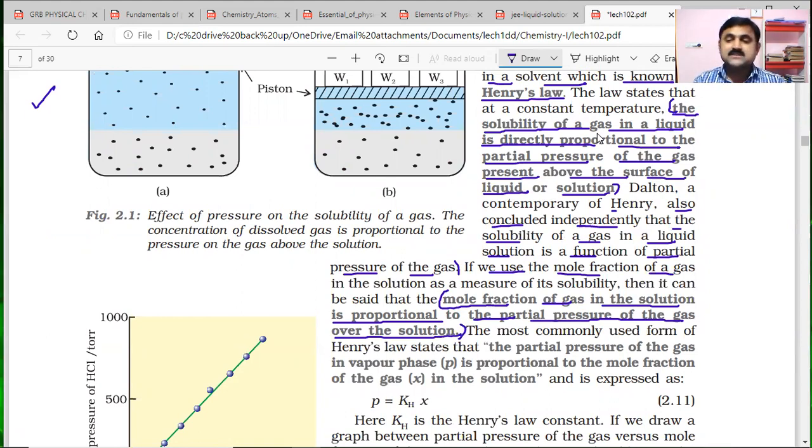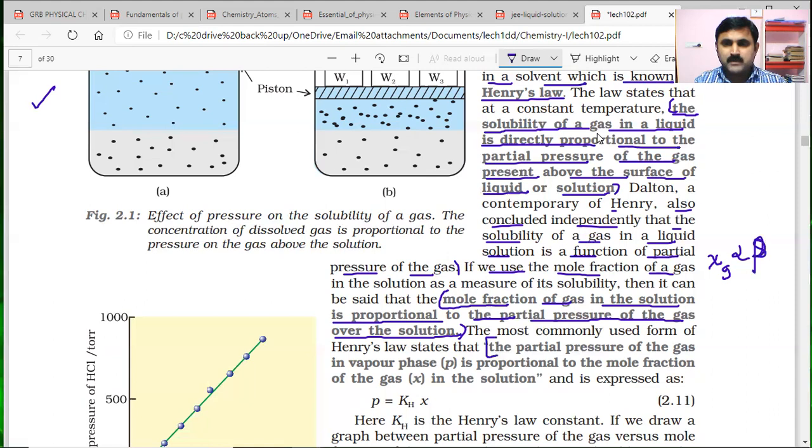Once solubility and partial pressure are directly proportional, the mole fraction is directly proportional to the partial pressure of the gas over the solution. So you can understand it like this. The most commonly used form of Henry's law is what?